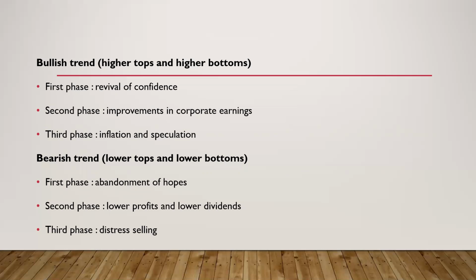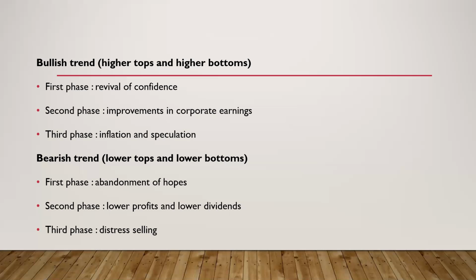Again, the price will increase, which marks the beginning of the third phase. During this third phase, the price of the security is increasing because people believe that the prices will increase further. So there are still buyers for that security even at that high price, and therefore the price keeps moving upward. These are the three phases of the primary movement in the bullish trend. The bullish trend is shown through higher tops and higher bottoms. That you will understand only when I show the chart to you. I'll explain to you in the coming slides.